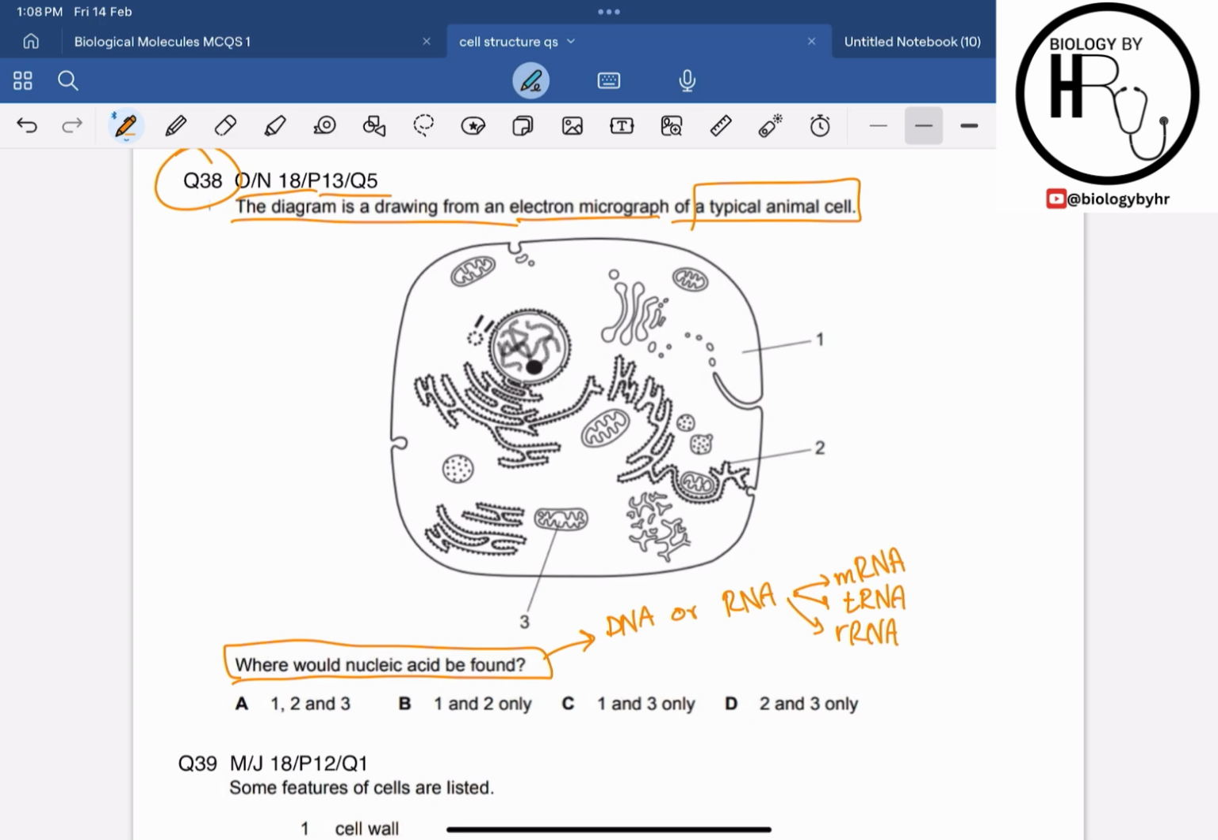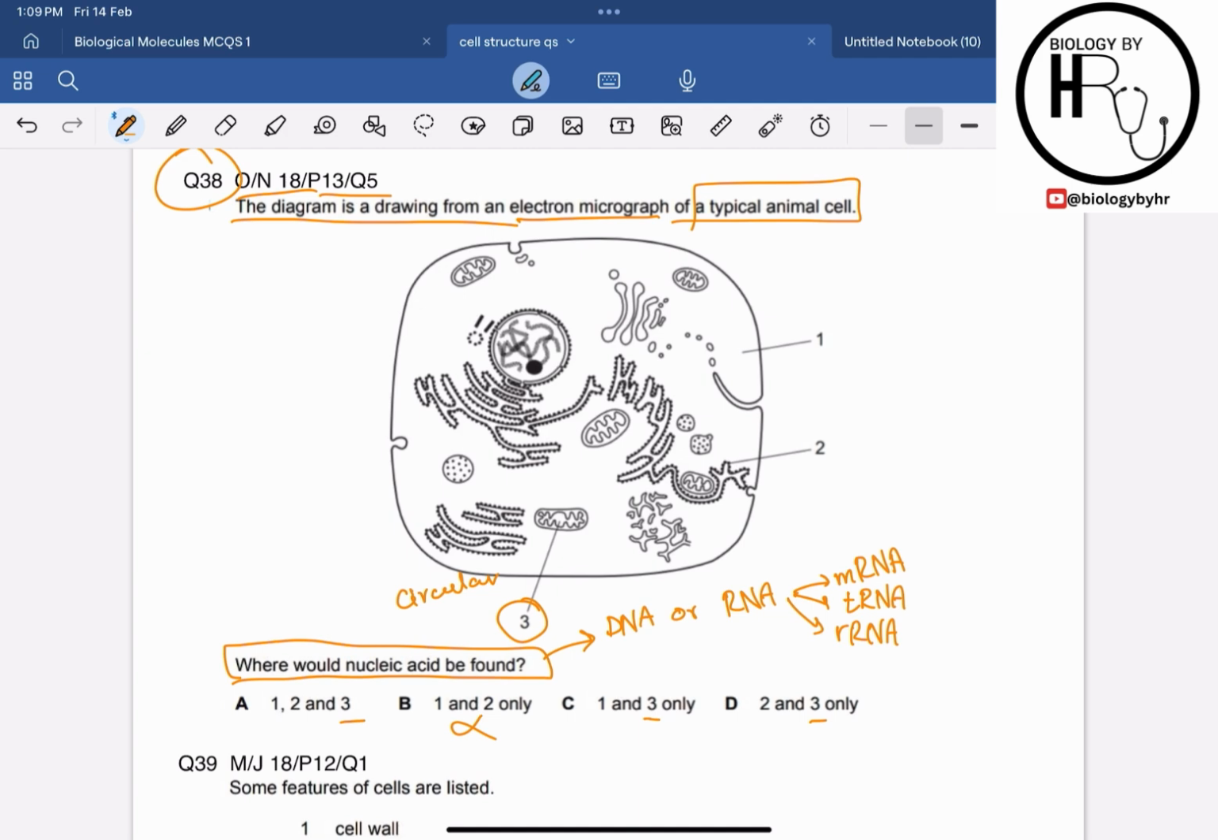If I say that in 3, we know that 3 is a mitochondria. Mitochondria contains the circular DNA as well as all the RNAs, because protein synthesis happens in the mitochondria as well. So we can say that 3 contains the nucleic acid, right? Let's eliminate option B, because option B does not have 3 in it, and 3 contains the nucleic acid.